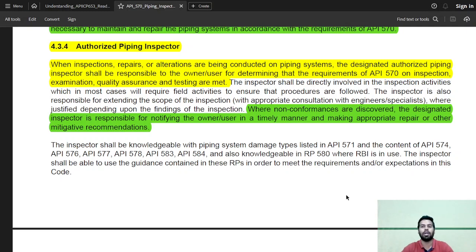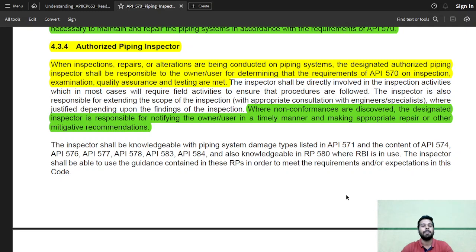So you understand one thing: whatever inspection is happening on a piping system, API 570 would be responsible. But whether the API 570 inspector is working well or not, or whether he is competent or not, that will be the responsibility of the owner user who is hiring him.